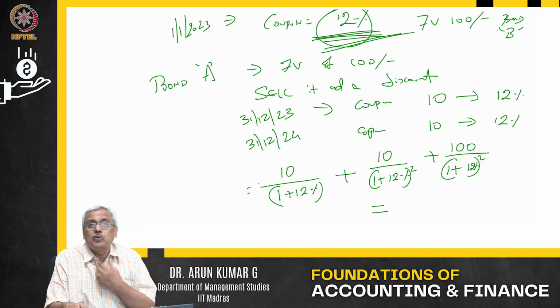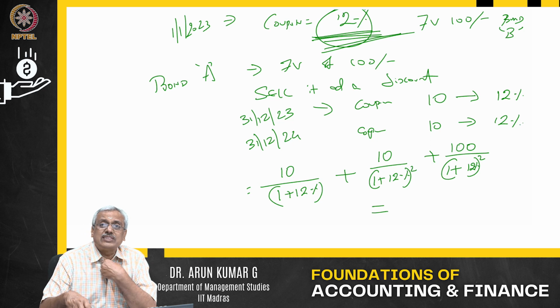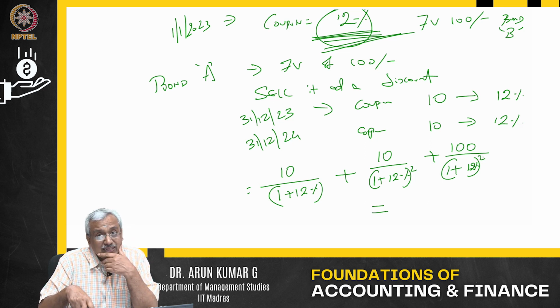Plus the $100 face value I am going to get at the end of 2 years, I am going to discount that also at 12% for 2 years, because my expected return is 12%. So what is this?